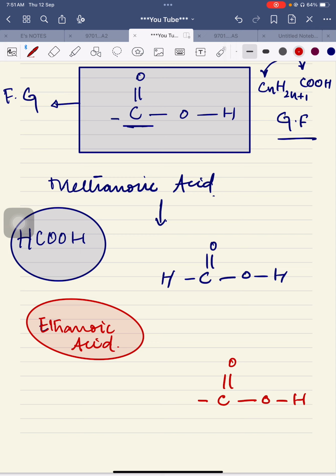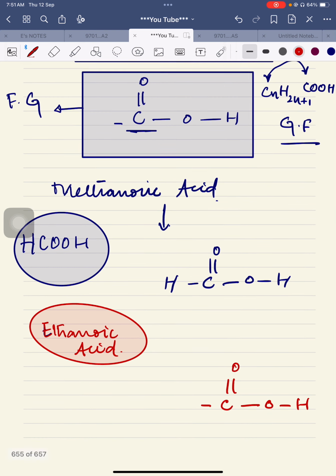You can see that one carbon atom is already written, and in ethanoic acid two carbon atoms should be there, so we write one more carbon atom, and the remaining bonds are fulfilled by hydrogen atoms. This is how we write the formulas of carboxylic acids.